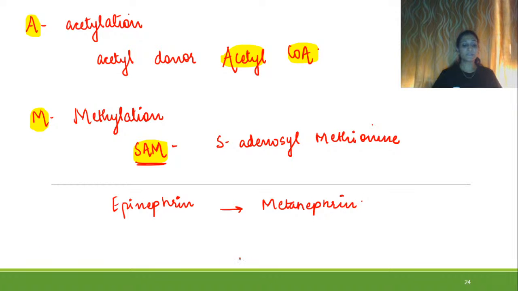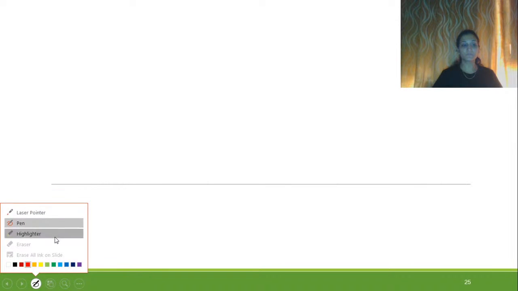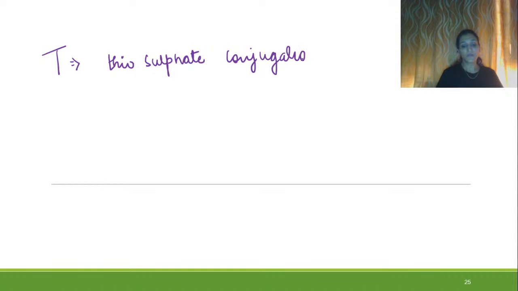Right? So we have seen about 4 G's, S, that is sulfate conjugation, then A, and then M, and lastly we need to know about T. T stands for thiosulfate conjugation. Now, what is required in thiosulfate conjugation is cyanide.